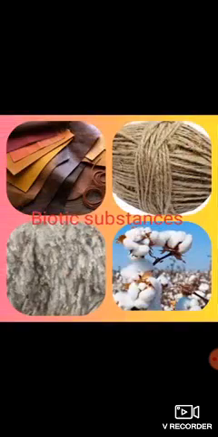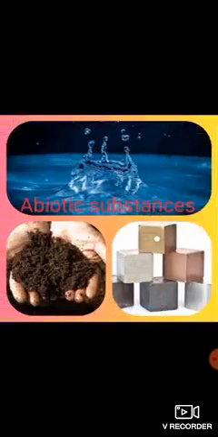Now we'll see the next group, that was of water, soil or metals. Even we can take air. Yes, these substances are not obtained from living things and so they are called abiotic substances. Okay, so the two types of substances are biotic and abiotic. Biotic means from living things and abiotic means from non-living things.